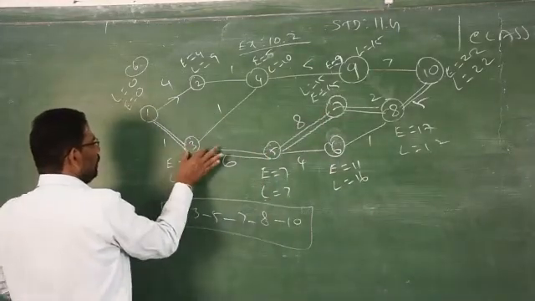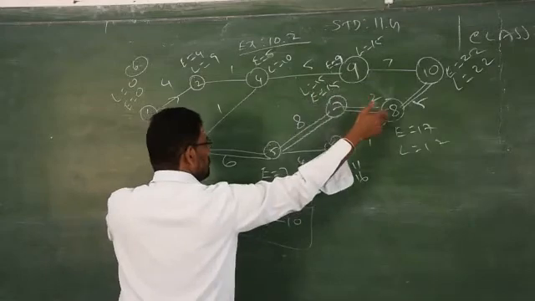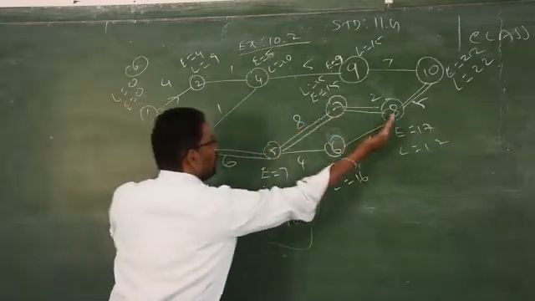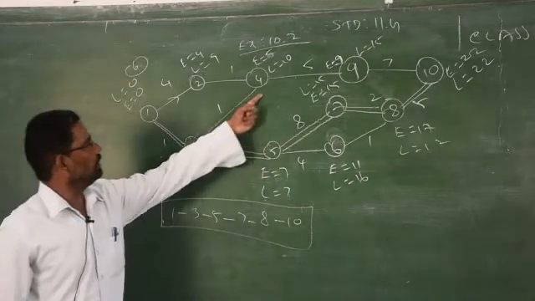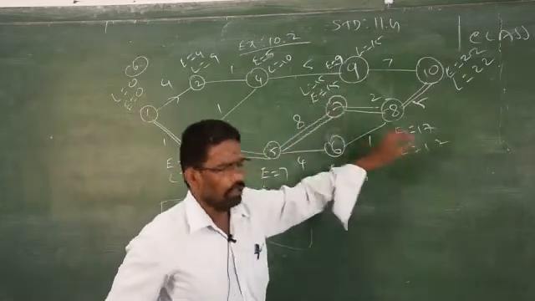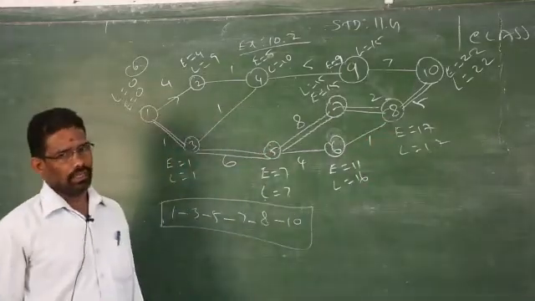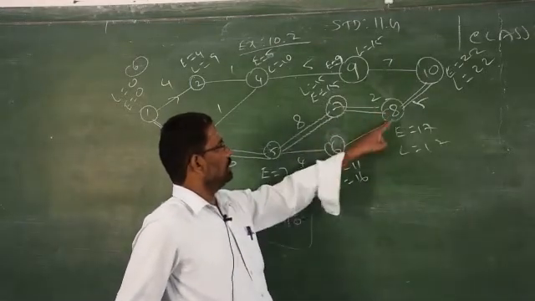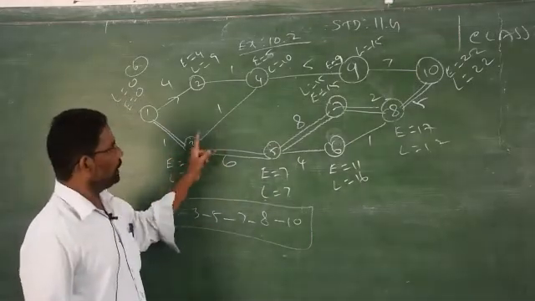Clear? But in 3, we have 2 pathways like 8. But in 8, we have the destinations less than 8, that is 7 and 6. Whereas at 3, we have more than 3 and less than 3. For the backward formula, you should take only less than 3. You should not take more than 3. That's why I did not take this path. Are you clear now? So if there are 2 pathways from that number, you have to select only the ones less than that. Don't take the greater ones. That's what I take. See, 8 is greater than 7 and 6. These 2 are smaller than 8. Therefore, my pathway is correct. If we come to the same place 5, we have 2 pathways like 8.